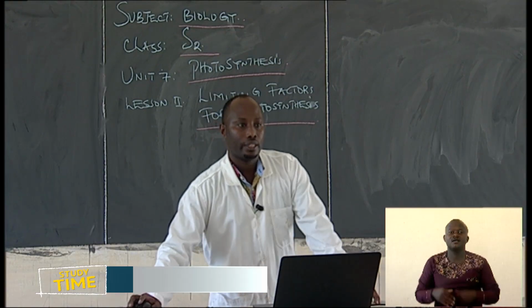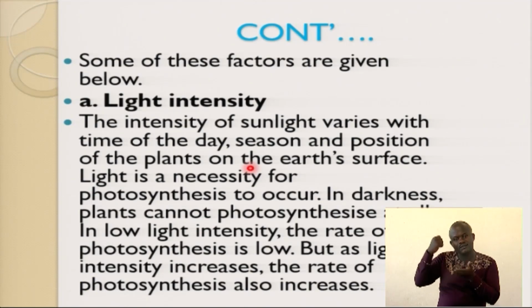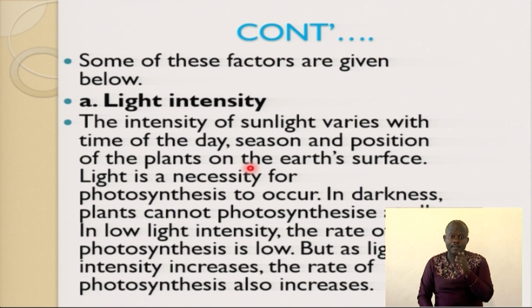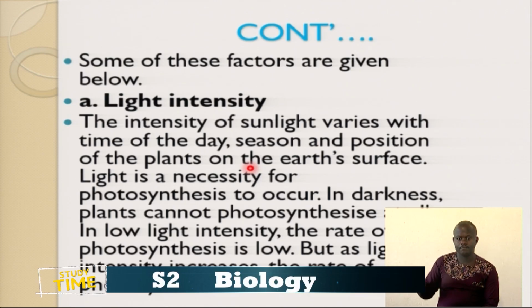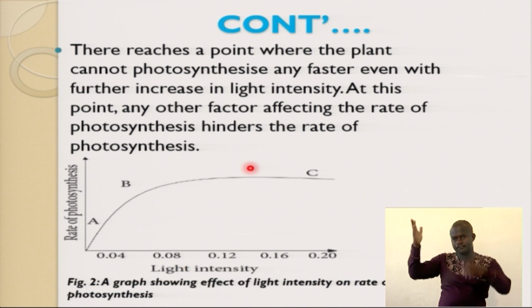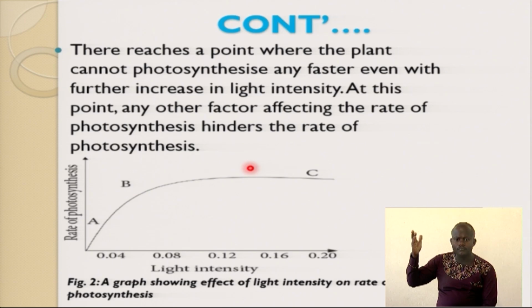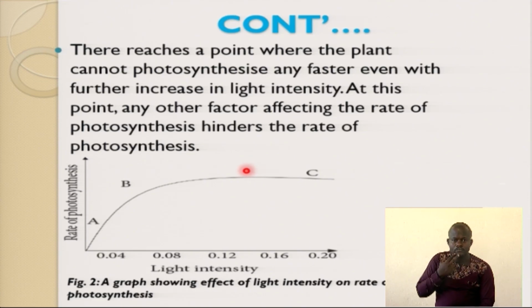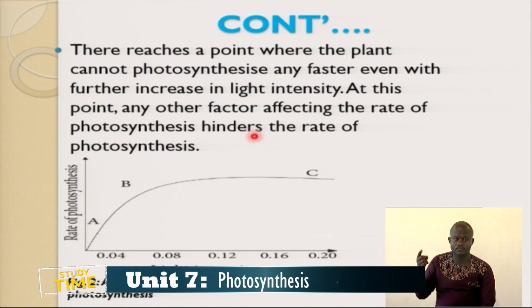Let's go through this. Let's talk about light intensity, high and low. What happens in the process of photosynthesis? When there's high light intensity, there's a high rate of photosynthesis. Low light intensity, low rate of photosynthesis. That is very clear. They reach a point where the plant cannot photosynthesize any faster, even with further increase of light intensity. At this point, any other factor affecting the rate of photosynthesis hinders it.